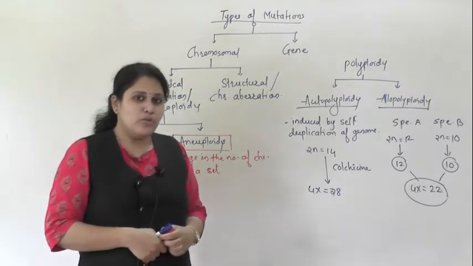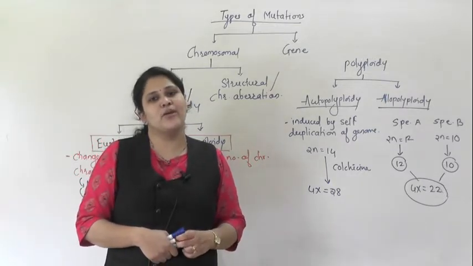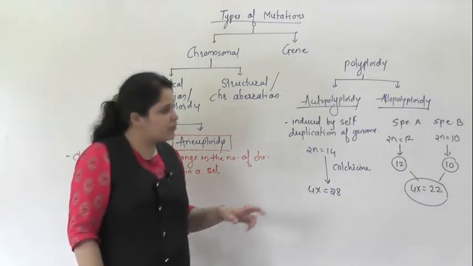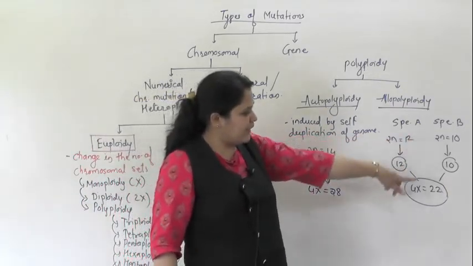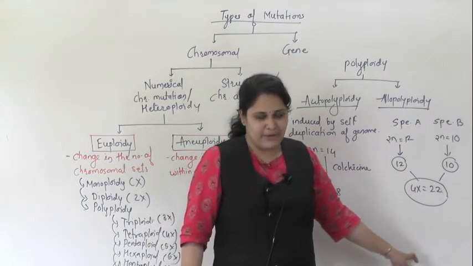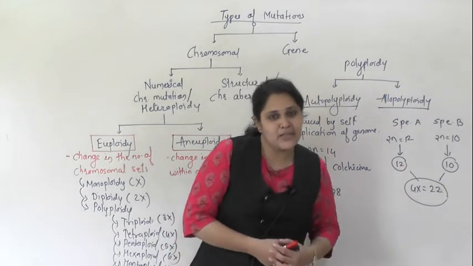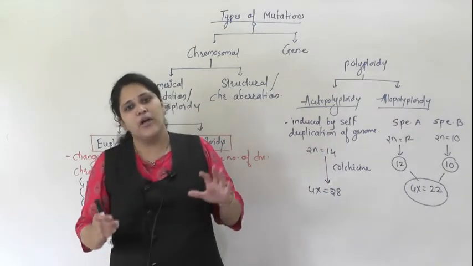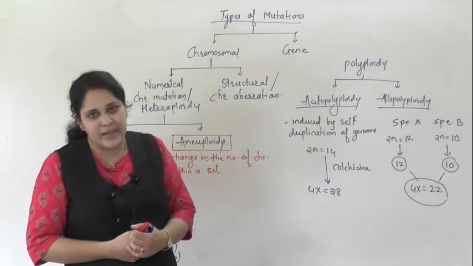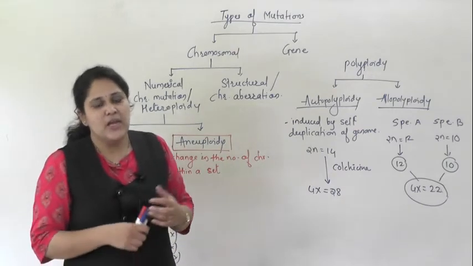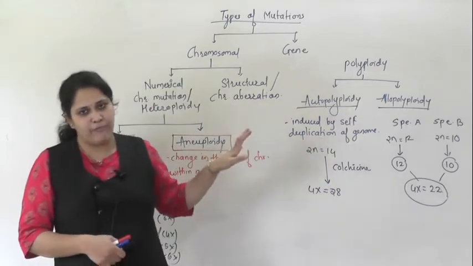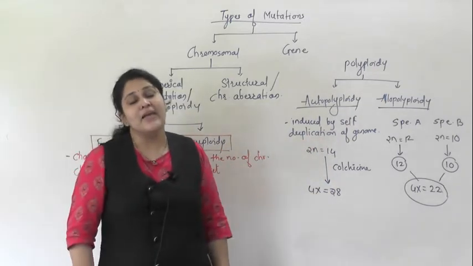As I told you, there is a third type also, known as autoallopolyploidy. In that, first we do the hybridization experiment and then we give the colchicine treatment. Which method to use depends upon your objective. These methods are more common in agriculture. In plant breeding experiments these techniques are regularly performed, but they are rare in animals.